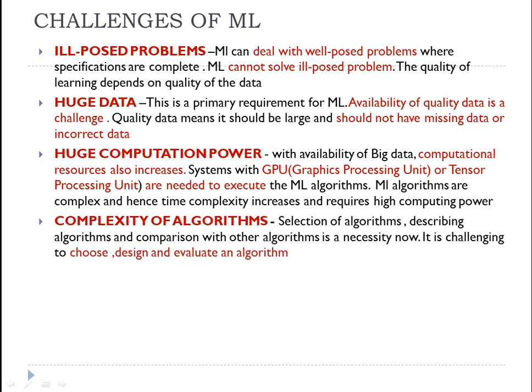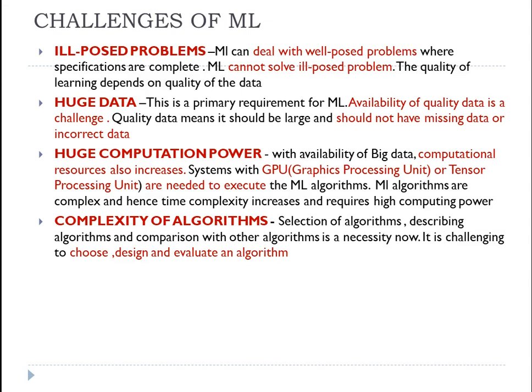The fourth challenge in machine learning is the complexity of the algorithms. It's important that you understand the classical algorithms of machine learning, and you will also realize that the algorithms can be a little bit complex. A lot of mathematical or statistics knowledge, or linear algebra concepts, are needed in order to understand these algorithms.